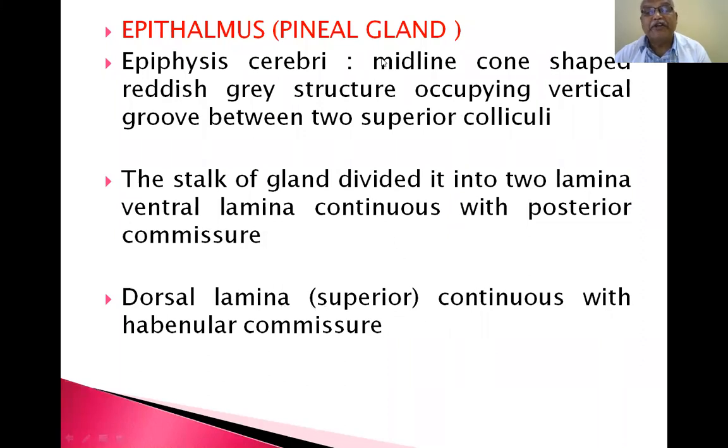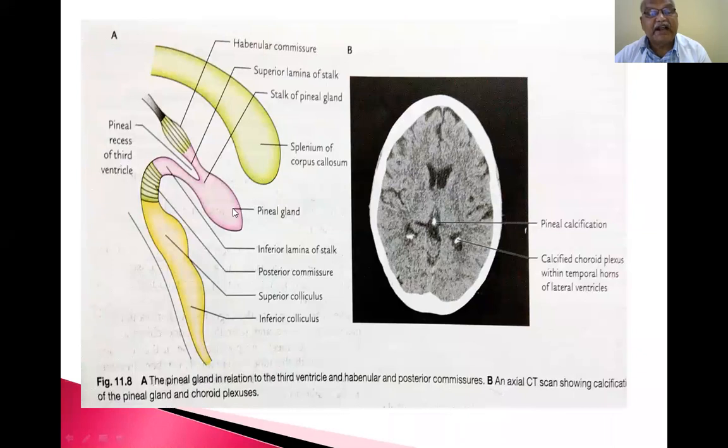Epithalamus. I will show you the pineal gland. This is the pineal gland. This is the superior lamina of the stalk. This is the inferior lamina of the stalk. This is the posterior commissure. This is the superior colliculus of the midbrain. This is the inferior colliculus of the midbrain.